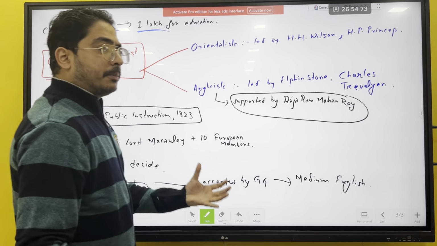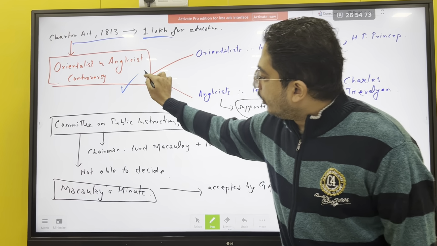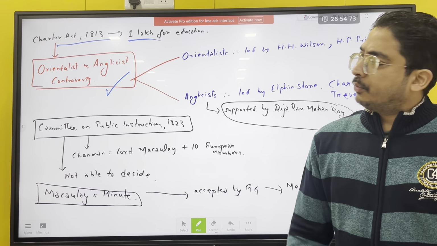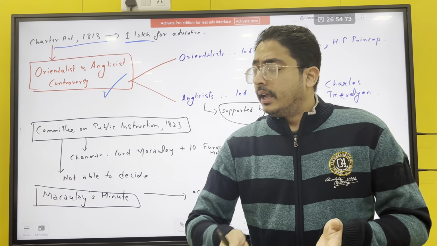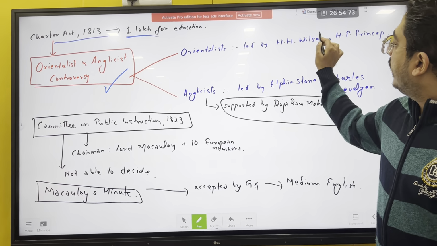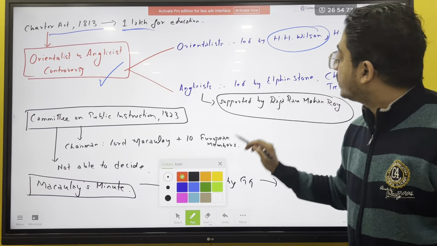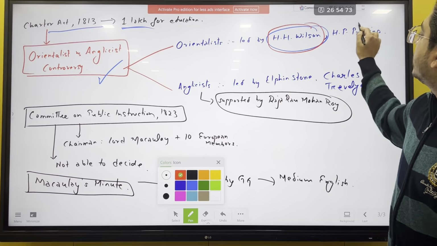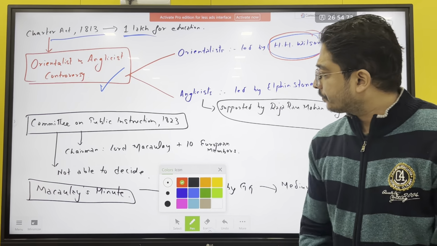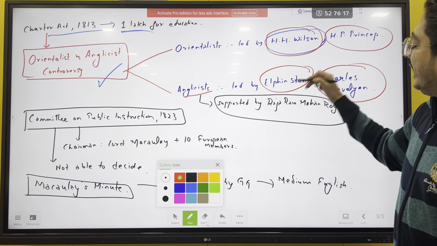Because there was no clarity on what the medium is, there was a controversy called the Orientalist and Anglicist controversy, which happened immediately after 1813, and it continued. The Orientalists were led by H.H. Wilson, H.P. Prinsep, and many others. Anglicists were led by Elphinstone and Charles Trevelyan.